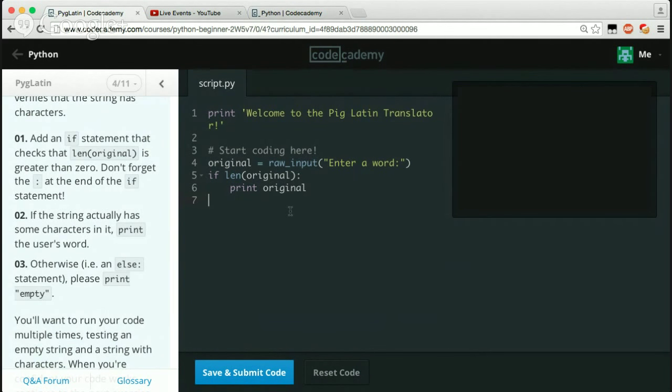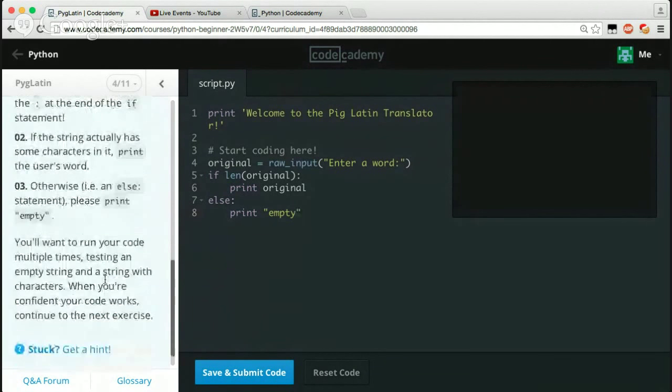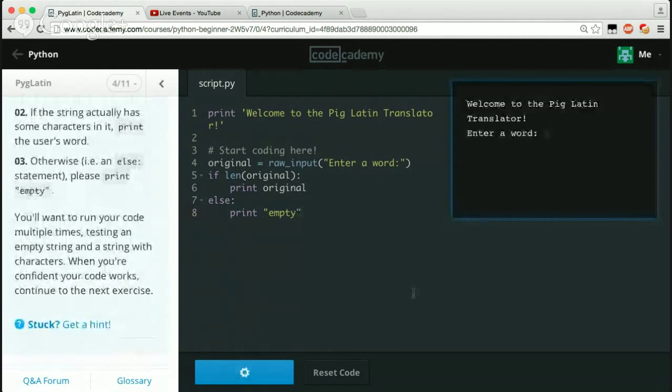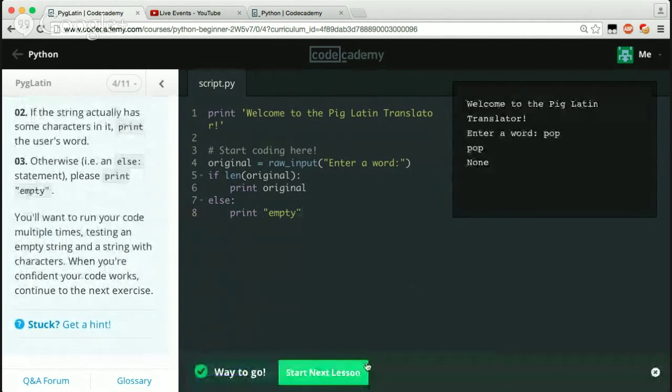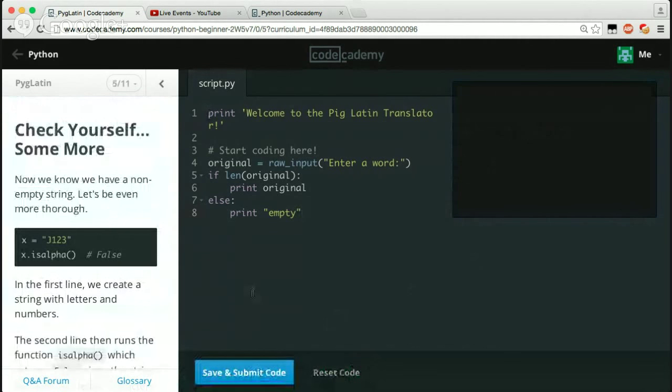And then we're going to come back and say else. And we're just going to say print empty. Cool, let's try that. Cool. So if we run it again, and just click enter, it's just going to say empty. Cool, so we made it work.